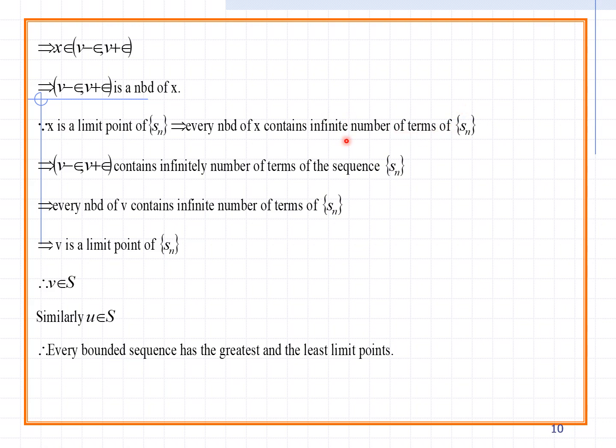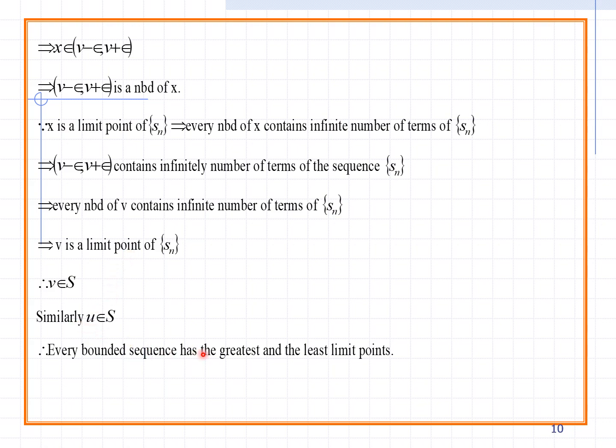Each and every term is involved in Sn. So (v minus epsilon, v plus epsilon) contains infinitely many terms of the sequence Sn. Every neighborhood of v contains an infinite number of terms of Sn. So v is a limit point of Sn. You can replace epsilon with 0.5, 0.3, 0.2, whatever it is. So automatically v can be treated as a limit point of Sn. Once you take minus epsilon and plus epsilon, these are the neighborhood points. So therefore v belongs to S, and similarly u belongs to S.